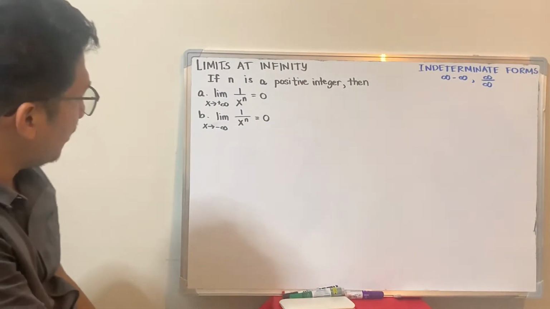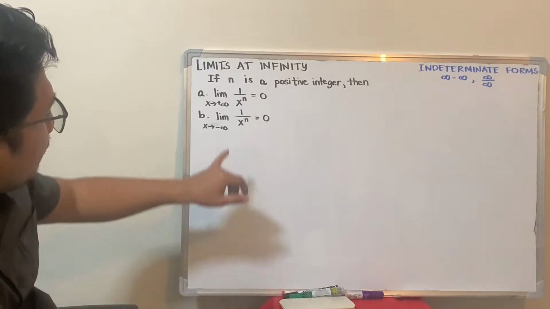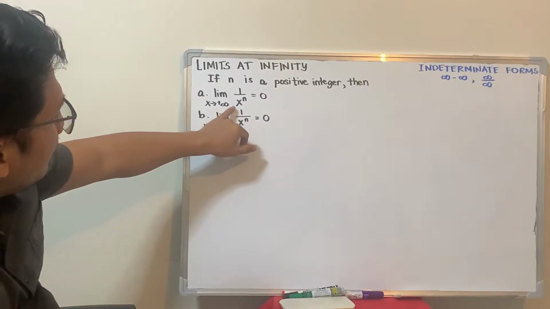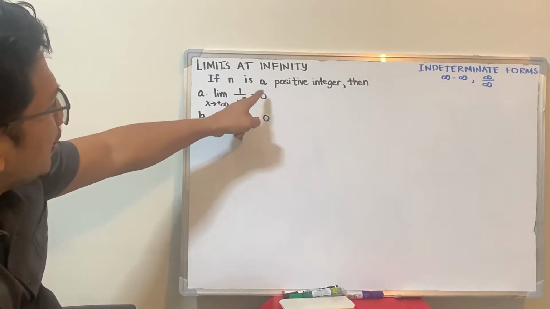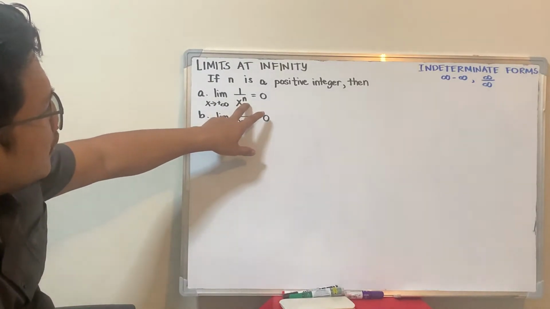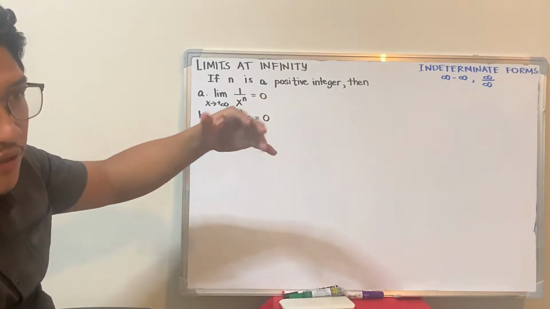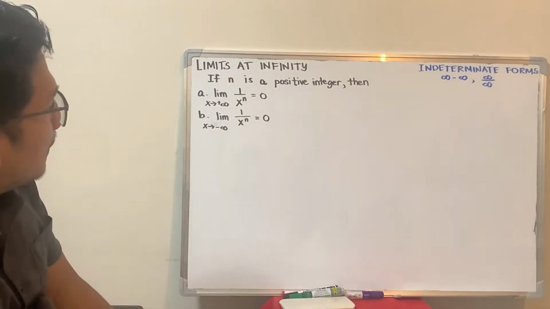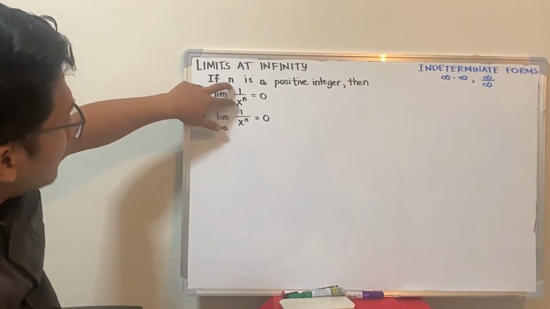So what happens is, of course, if you think about it, if infinity is our x, then you have infinity raised to n. Assuming it's positive, if this number is infinity raised to a positive number, then infinity times infinity times infinity and so on will still be infinity. Okay? So 1 over infinity is equal to 0.